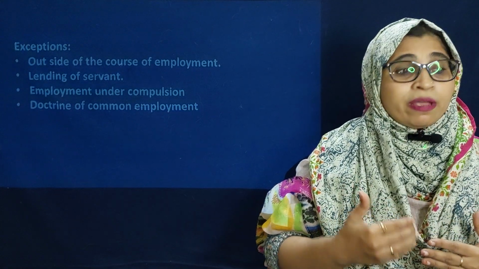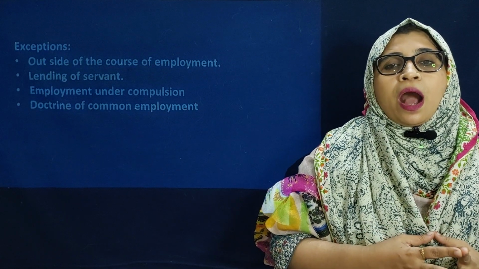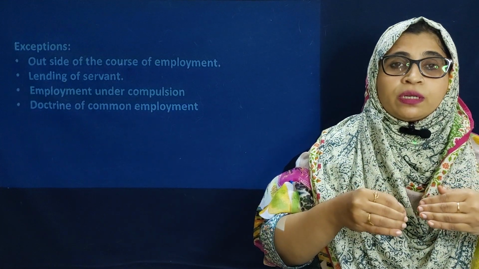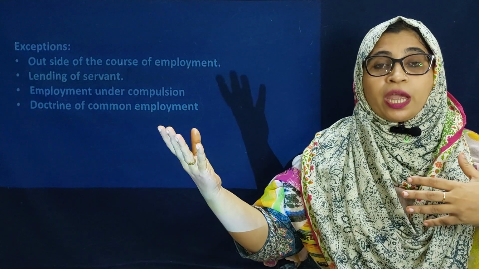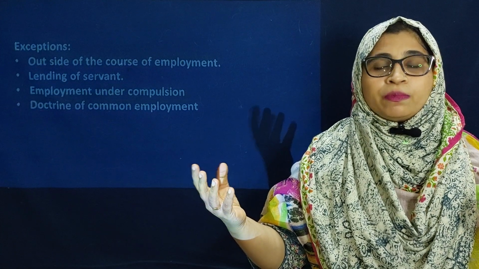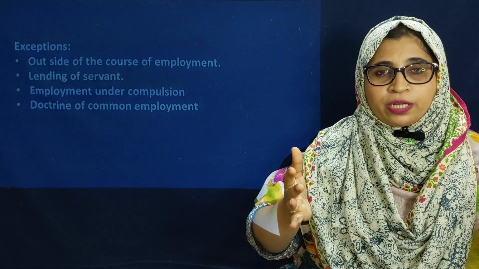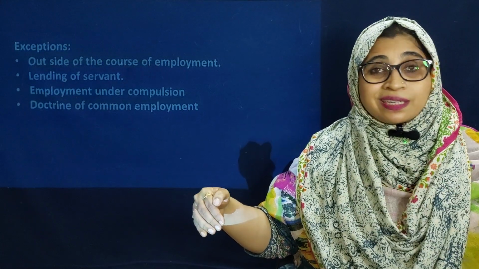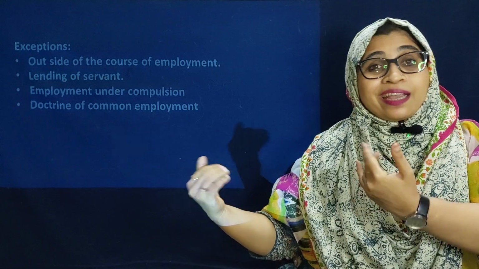So in the unauthorized mode, we have some exceptions. The first is outside the course of the employment. As I just said, if the servant commits a tort during the course of employment, the master is liable. Outside the course of employment, how is the master liable? Suppose the servant did personal work, not connected to the office work or the employer's work, and committed a tortious act.